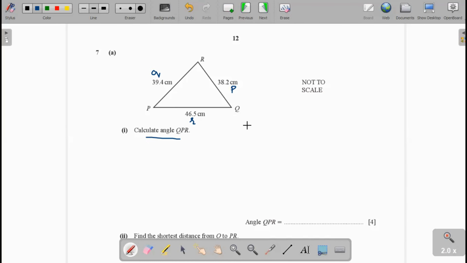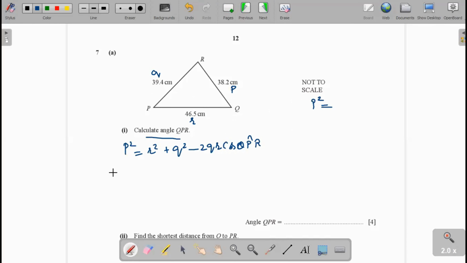Therefore, we use the cosine rule. In the cosine rule, p square will be equal to r square plus q square minus 2qr cos the angle between them. This is the angle QPR.